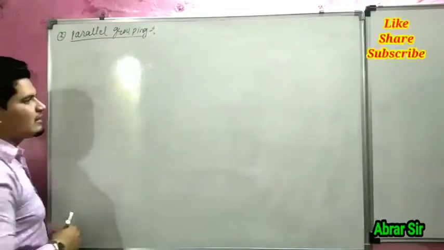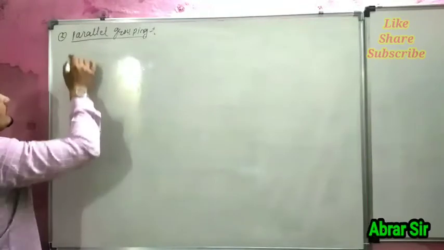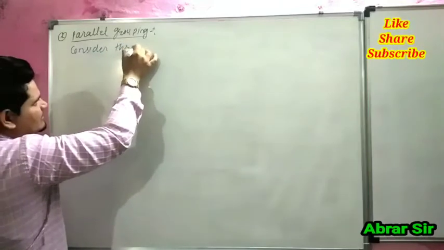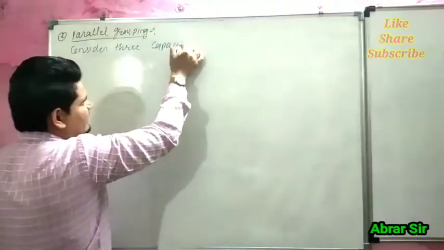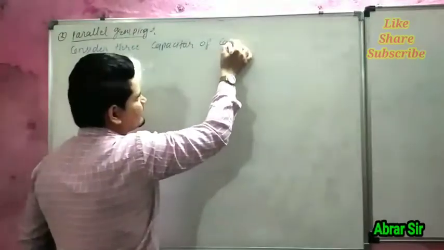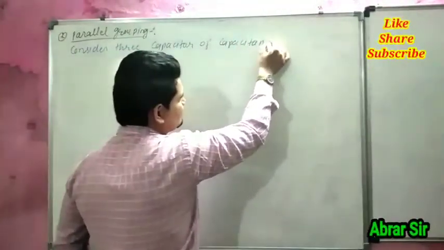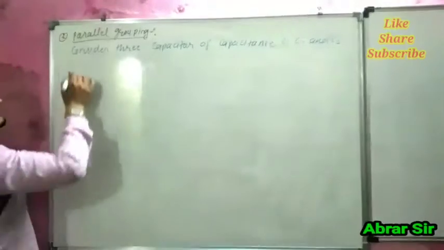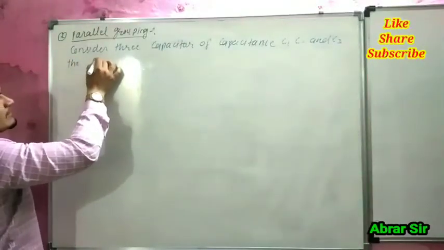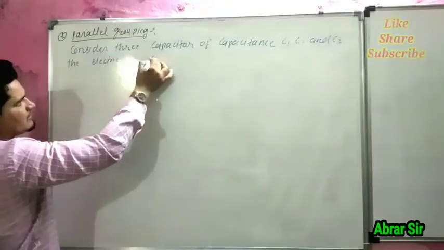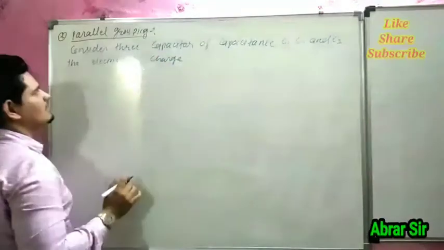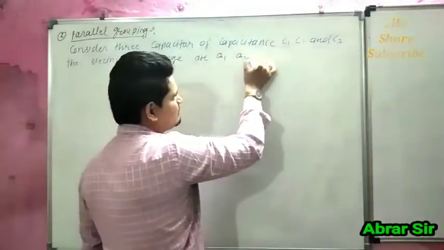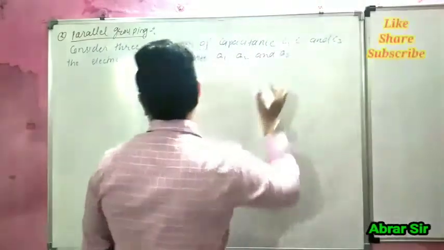For parallel grouping, consider three capacitors of capacitance C1, C2 and C3. The electric charges are Q1, Q2 and Q3.